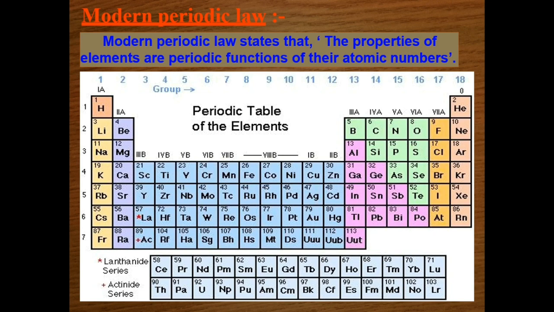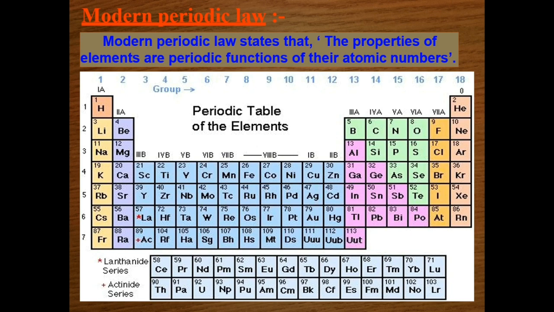And since all isotopes of an element have the same atomic number, they can be put at the same position in the periodic table. So, the controversial position of isotopes in the Mendeleev periodic table was well explained by the modern periodic law.